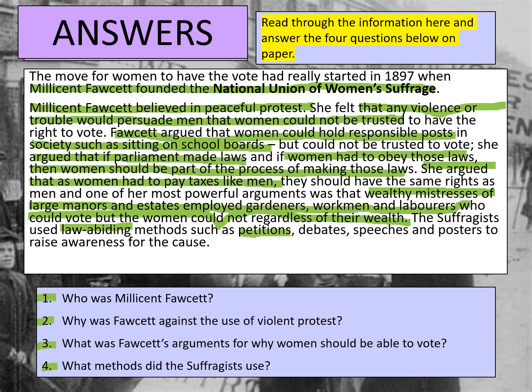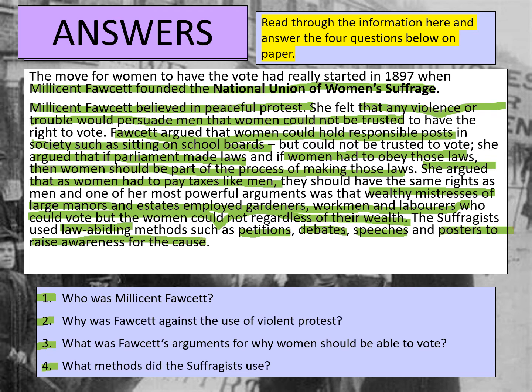discuss it. So they would have had a petition to say that women should get the right to vote, they get thousands of people to sign this petition, and then they get Parliament to discuss the matter. And they hope that Parliament will vote on that matter in their favour. They also held debates, speeches, and created posters to raise awareness of the cause.